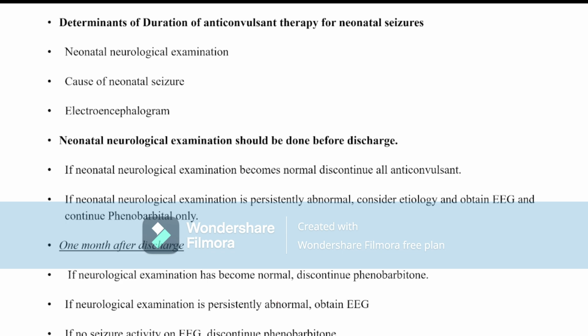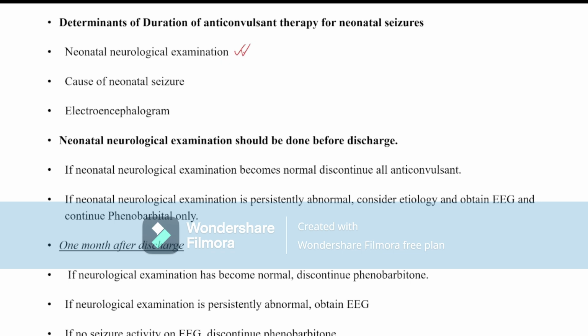Now after treating the neonatal convulsion, when the convulsion has subsided, the question is how many days we can give the anticonvulsant to the patient. So if a patient has neonatal convulsion, the duration of anticonvulsant therapy is determined by three factors. The first and foremost factor is neurological examination.